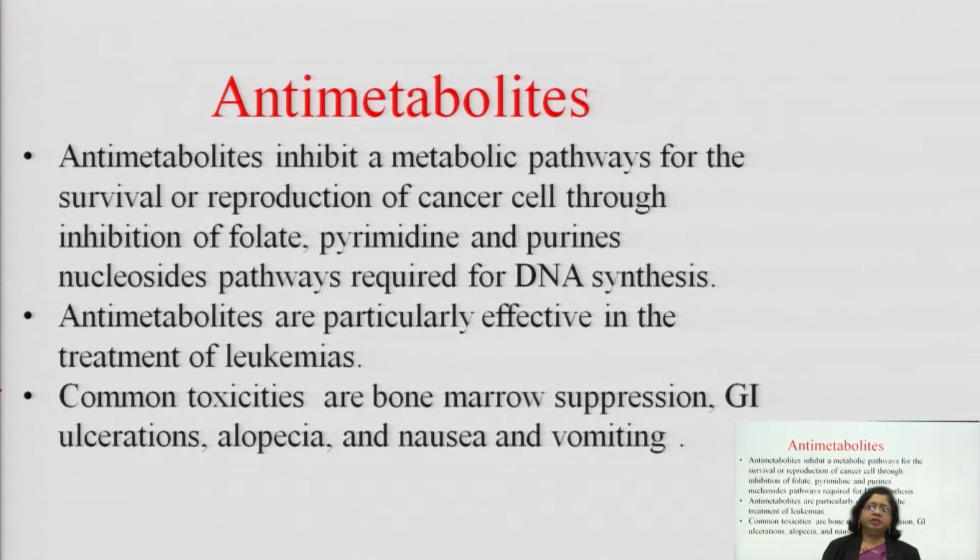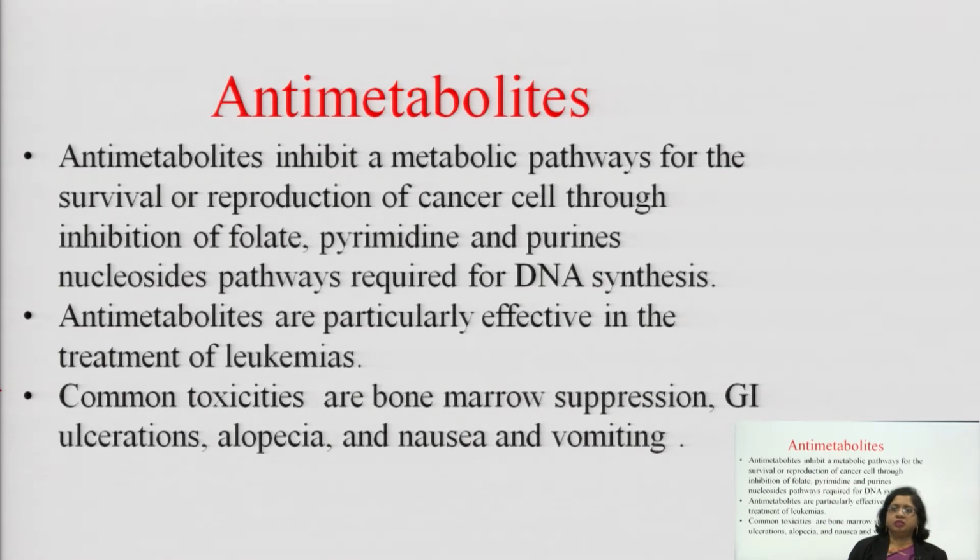The mechanism of antimetabolites is totally different from what you read in the previous lecture on alkylating agents. In alkylating agents, you have seen there is a generation of carbonium ion, which is very reactive and attaches to the nucleophilic part of the DNA, that is N7 of guanine.